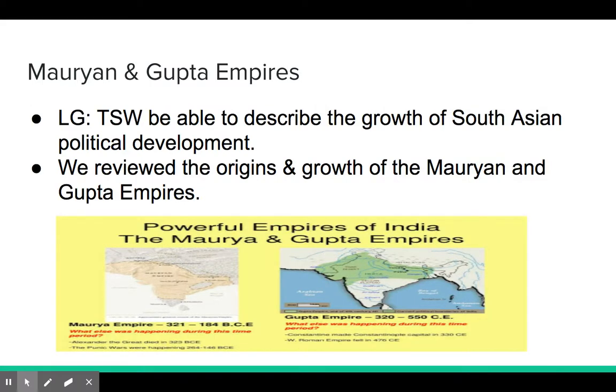Then we talked about the Mauryan and Gupta empires in South India. Your goal was to be able to describe the growth of South Asian political development. So we reviewed both the origins and the growth of both of these empires.